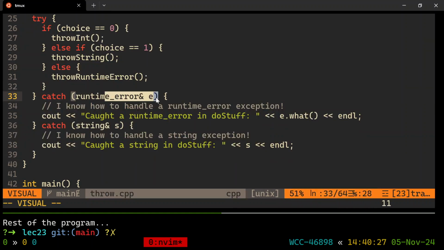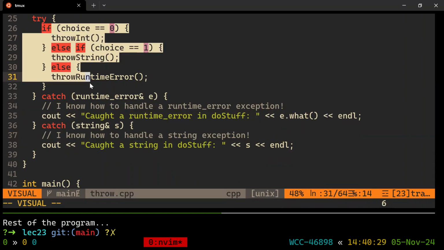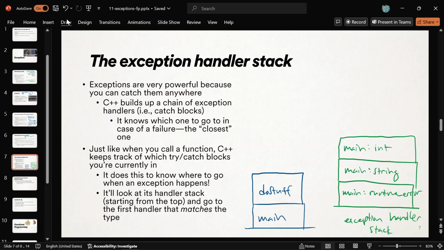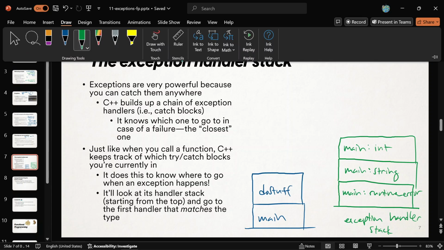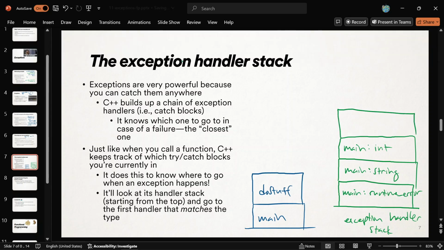So we know how to catch a runtime error in do stuff, and a string in do stuff. We're just entering this try block, so it's going to remember. It's going to save: do stuff knows how to handle a runtime error. Do stuff knows how to handle a string.